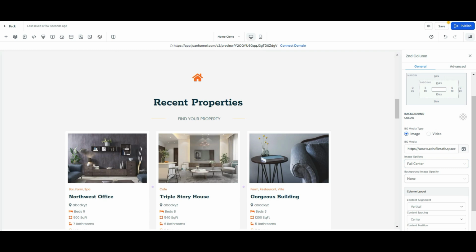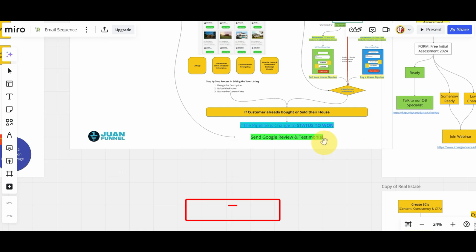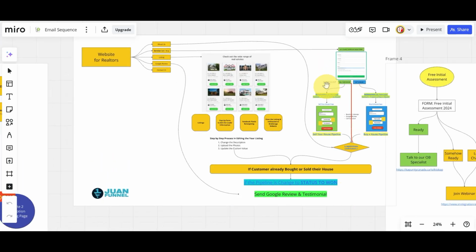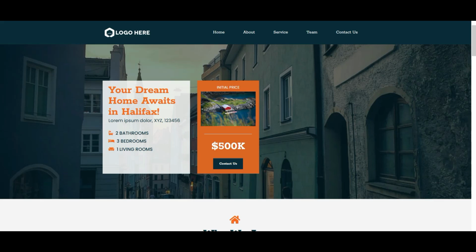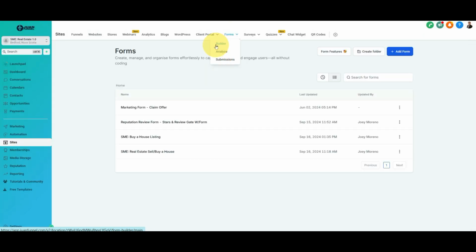So that's how simple and easy it is to create a website using our account, using GoHighLevel. So let's go now to the automation. We already have the online form created. We have the listing. Now let's go to the online form. The online form is already created for you. That's why it's so recommended. I personally recommend signing up under my affiliate, and you don't need to do any of this because it's already done for you. It's plug and play.